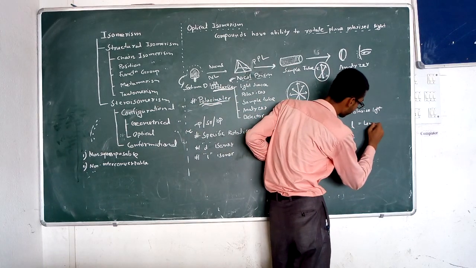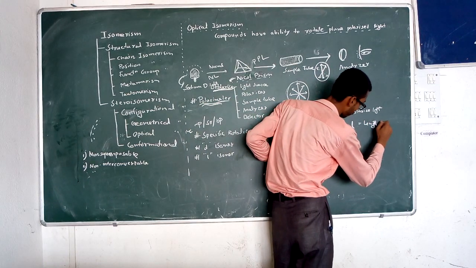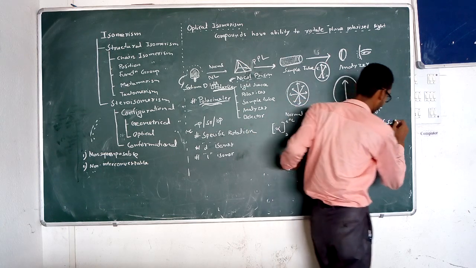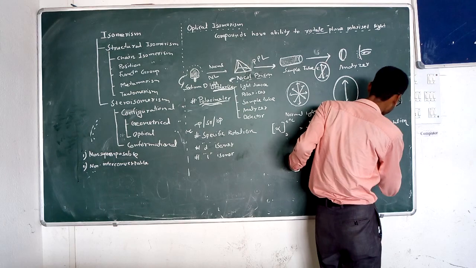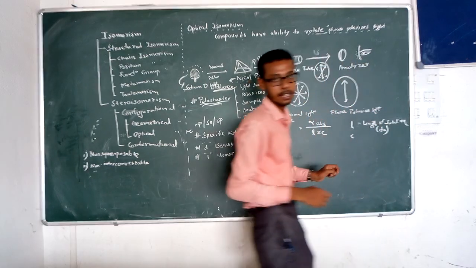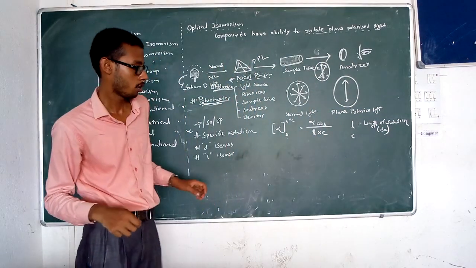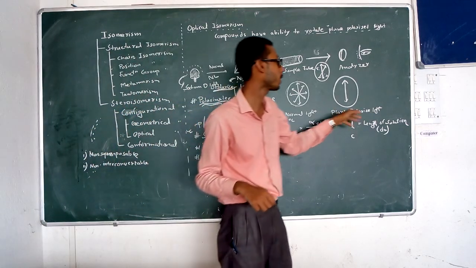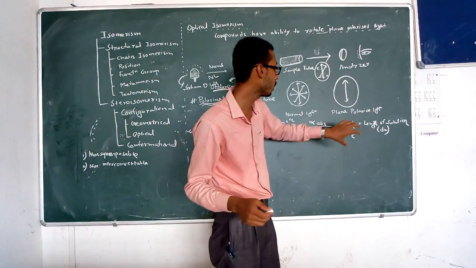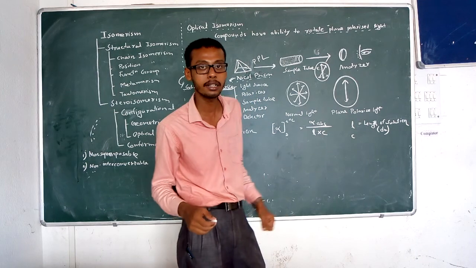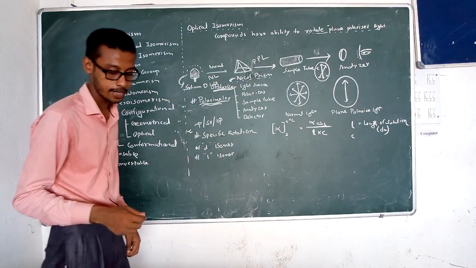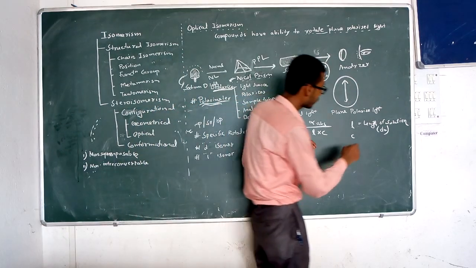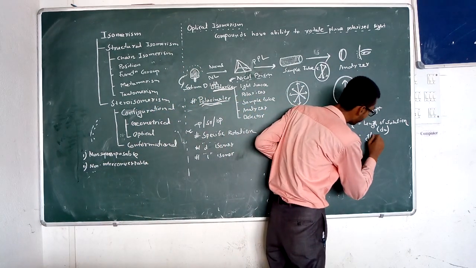So L is the length of the solution, which is in decimeter. Okay, so decimeter we can convert to centimeter, 10 centimeter, but in the specific rotation, remember that the length should be in the form of decimeter. And C is the concentration, and the unit of C is gram per milliliter.